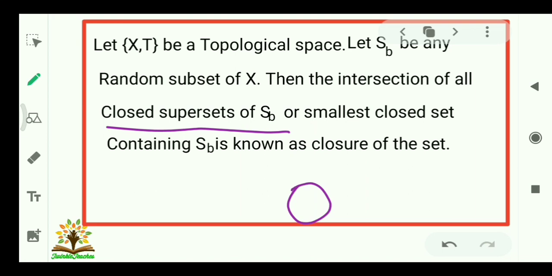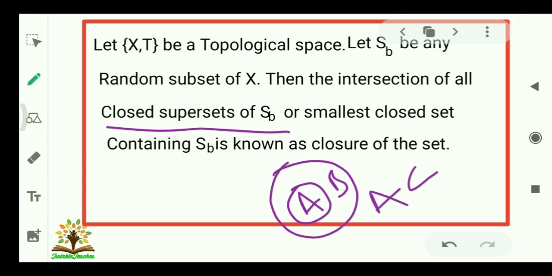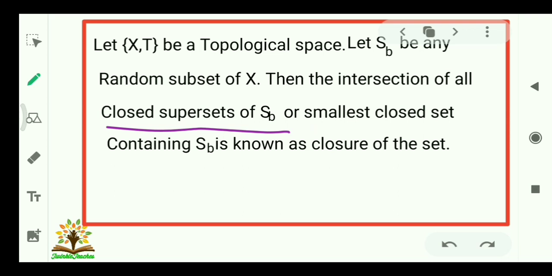If we have two sets A and B such that A is contained in B, then we say that B is the superset of the set A. And closed supersets of SB means we have to find out closed sets which are containing the set SB, and that will be the smallest closed set containing SB, known as closure of that set.